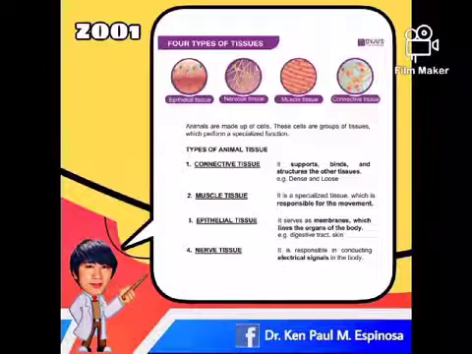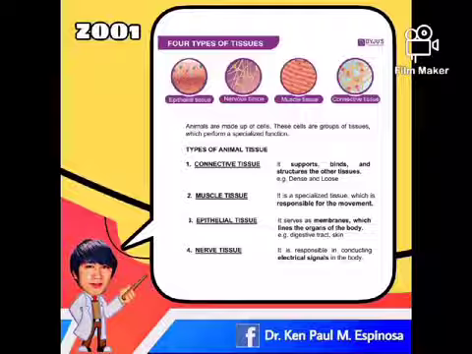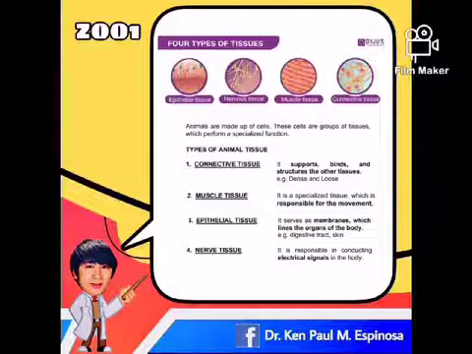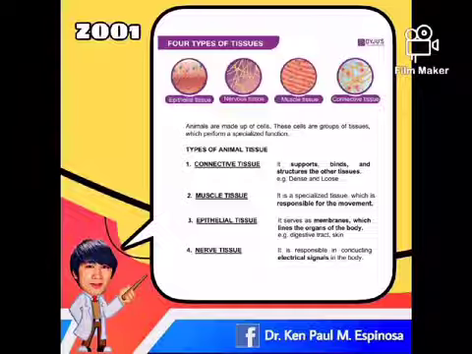Animals are made up of cells. These cells are groups of tissues which perform a specialized function. We have four types of tissue. Number one in the list is connective tissue. Good examples of this are tendons, which connect muscles to bones; ligaments that connect bones to bones; adipose tissue, which stores fats; blood and lymph, which circulate throughout the body; and lastly, cartilages, such as ears and nose.